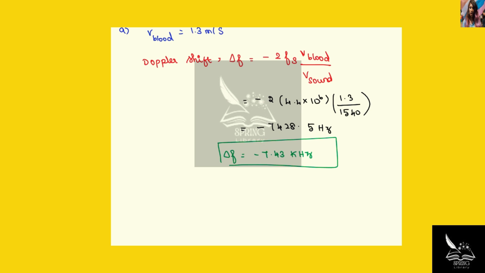If the blood is moving towards the probe, then the value of the shift will be the same, but the sign is opposite. So delta F is equal to plus 7.43 kilohertz since it is moving towards the probe.